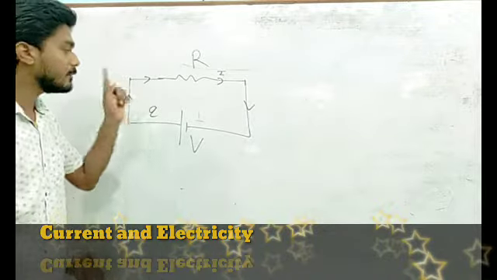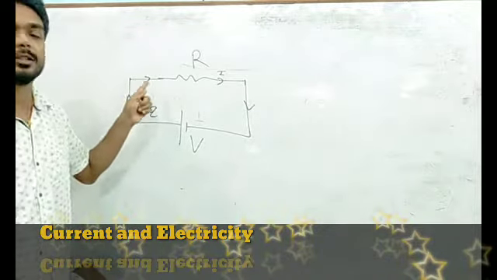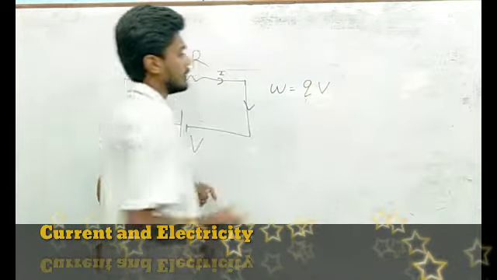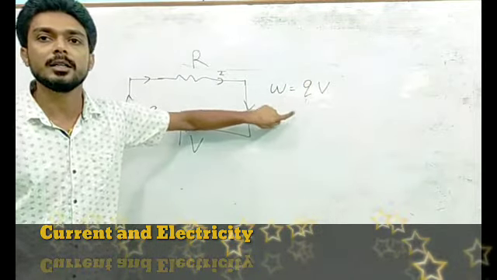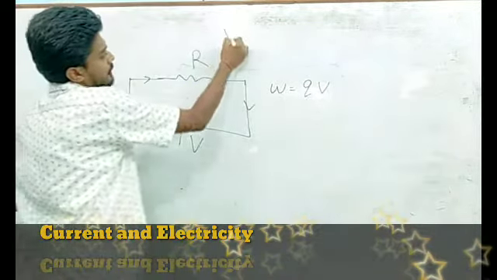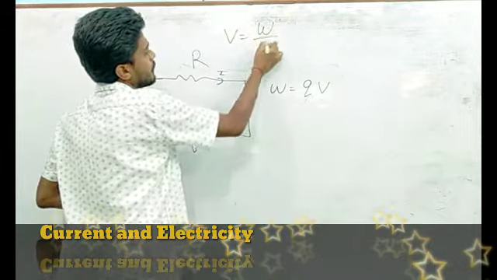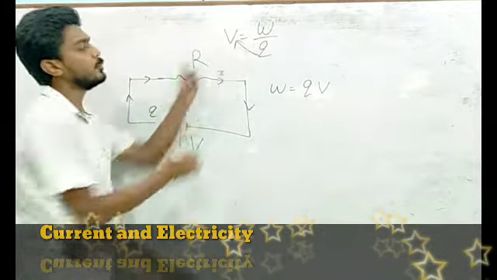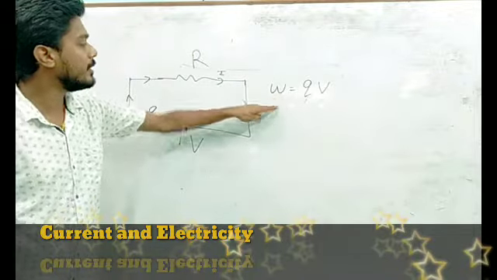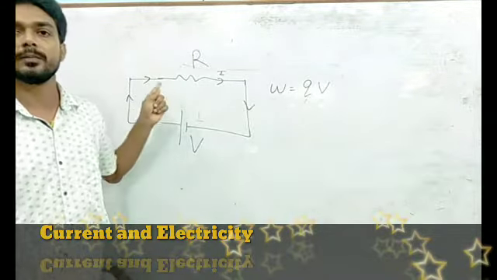Then what will be the work done to circulate that charge? That will be W is equal to Q into V. We have already studied this formula in chapter number 2. Electric potential V is equal to W by Q. From here, W is equal to QV. This is the work done to circulate this charge Q.